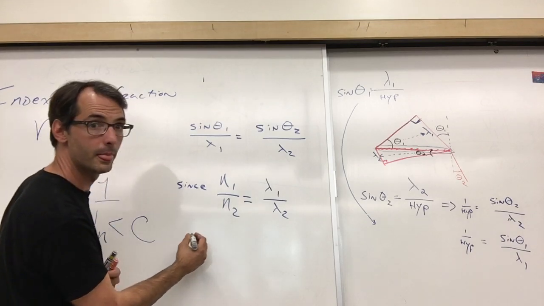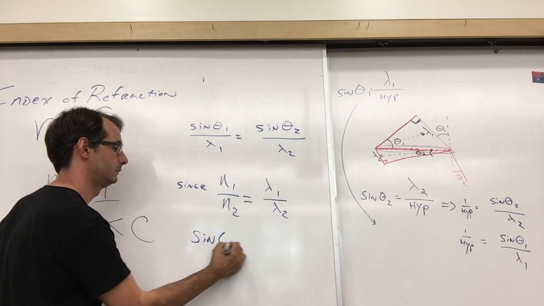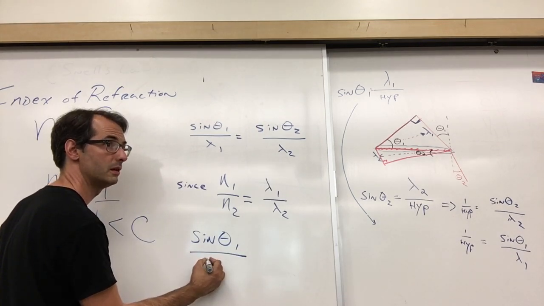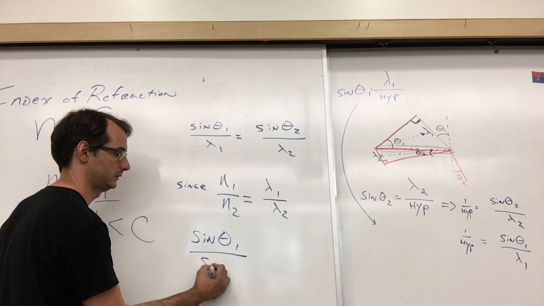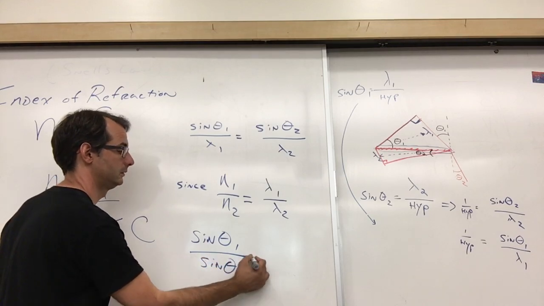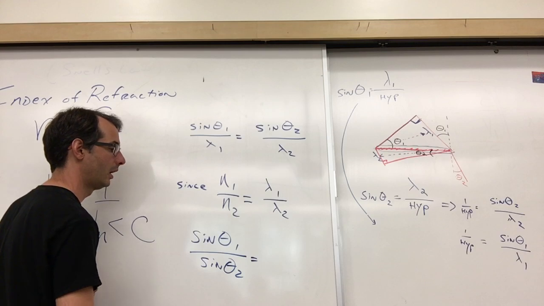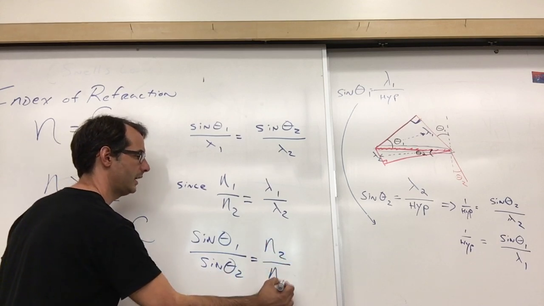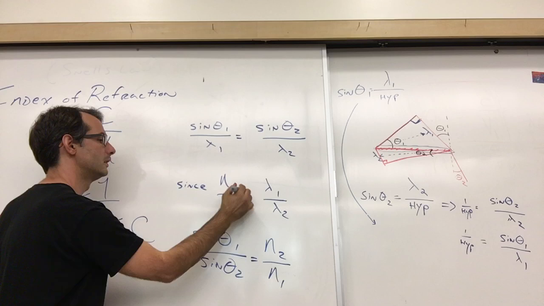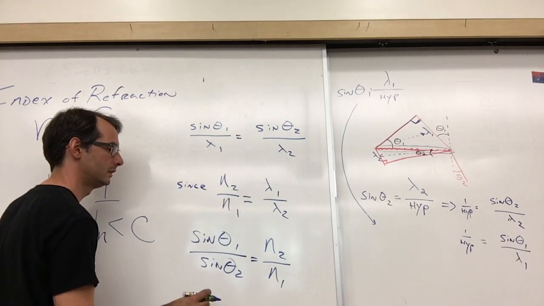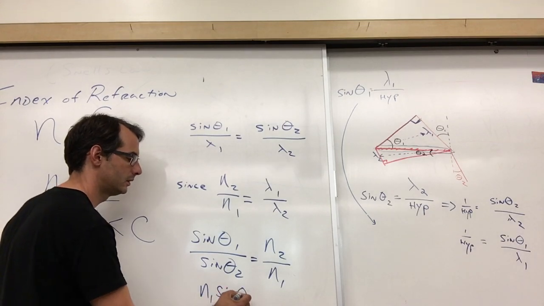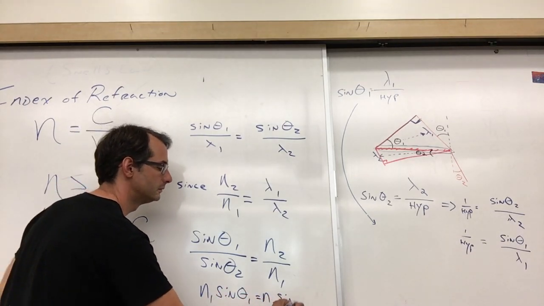So we can do sine theta 1 over n1. Can we say sine theta 2 for right now? Yeah, sorry. And n1 over n2. Is it maybe n2 over n1? I think actually this is flipped. Oh, right, yeah. And then cross multiply, and we get the law of refraction.